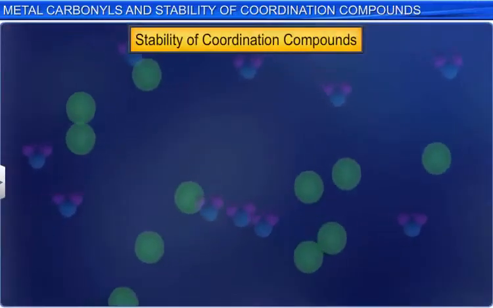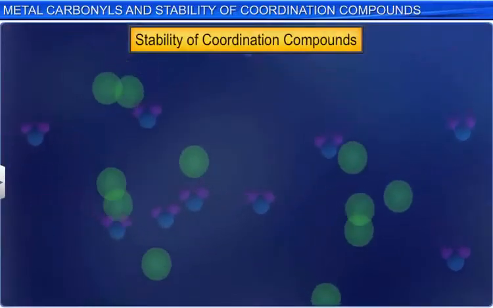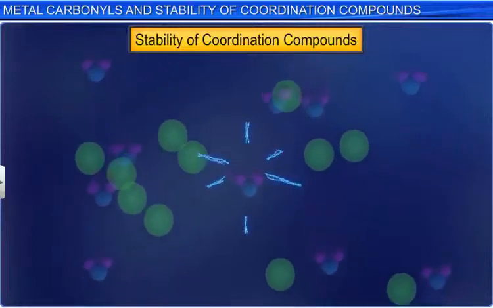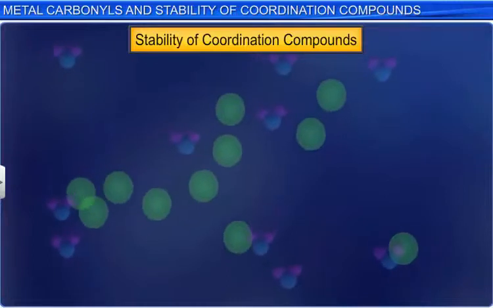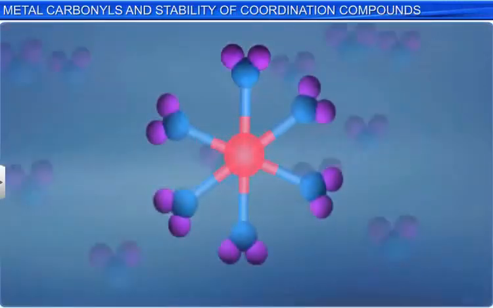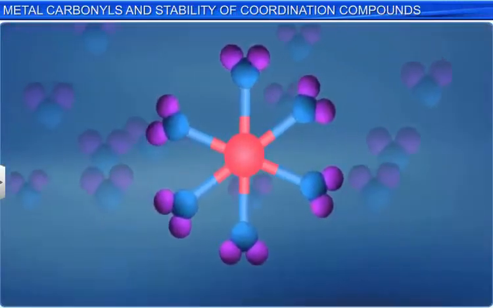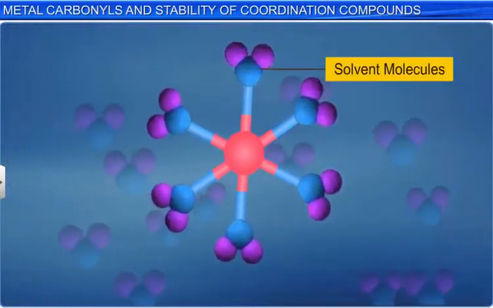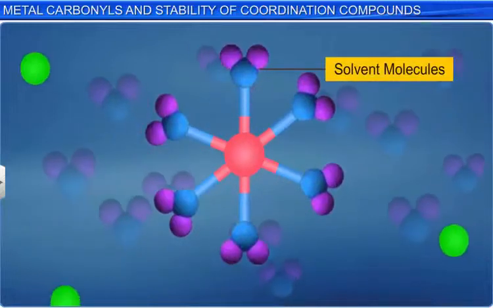Metal ions are usually surrounded by solvent molecules that will compete with the ligand molecules and be successively replaced by them. Consider the reaction M(H2O)n + nL in equilibrium with MLn + nH2O.